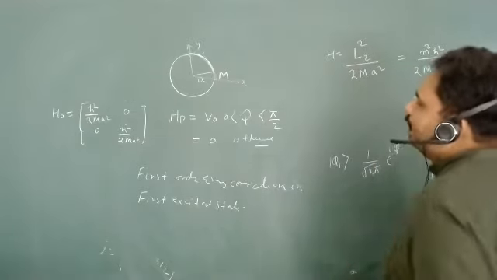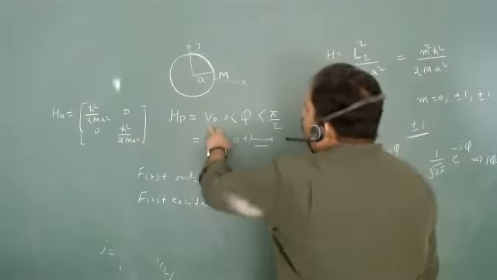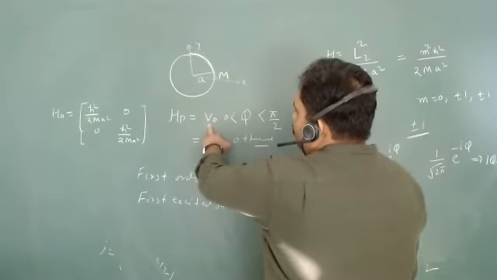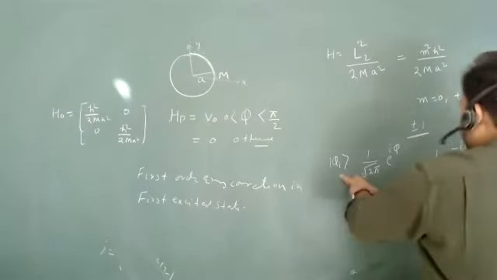Now my task is that I have to write this V naught matrix in the basis of phi 1 and phi 2.